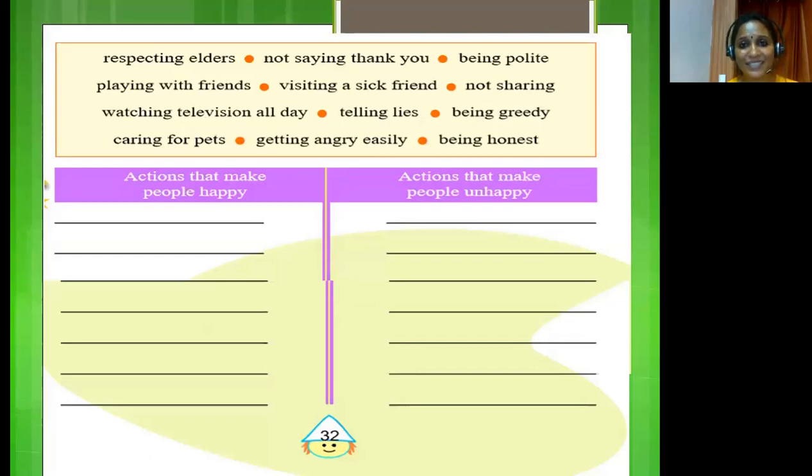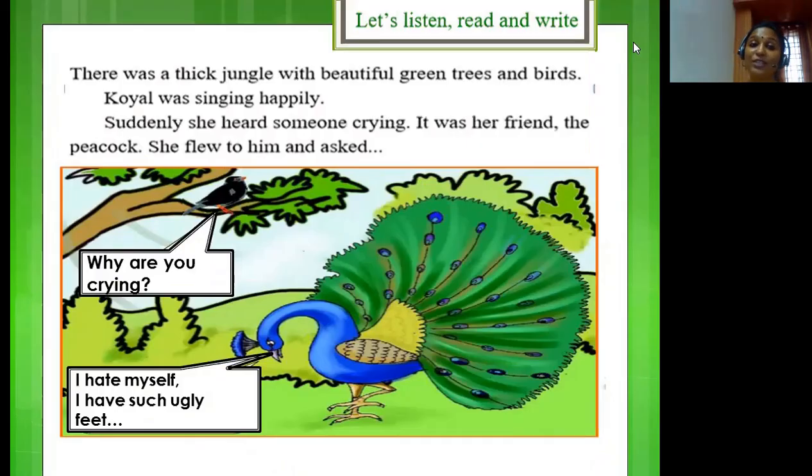Now we have made it to the last textual exercise from the lesson The Little Fir Tree, and the title of this textual exercise is Let's Listen, Read and Write. Here you have a small story, children, and a beautiful picture about it. Let me read it to you. Now listen to me carefully, okay?